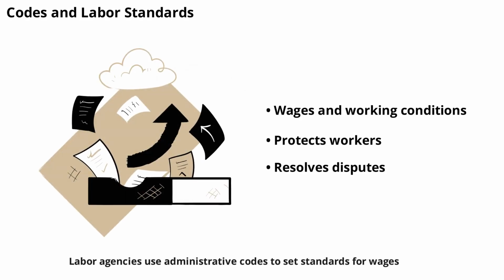Labor agencies use administrative codes to set standards for wages, working conditions, and employee rights. These rules protect workers from exploitation and ensure fair treatment. The code also provides a process for resolving workplace disputes and enforcing labor law. By following the code, employers and employees can create safer, more productive workplaces.